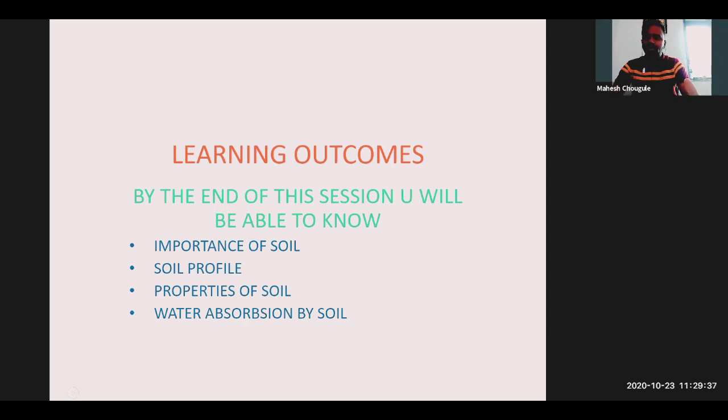Learning outcomes are the things we are going to achieve after learning this session. By the end of this session, you will be able to know the importance of soil. Soil कितना जरूरी है हमारे लिए. The soil profile and the properties of soil, meaning how the soil is going to form. आपको soil कैसे मिलता है, हमें soil कहाँ से मिलता है and the procedure कैसे रहती है.